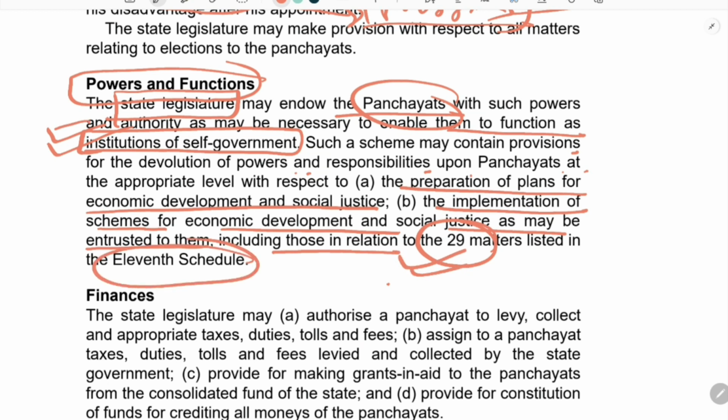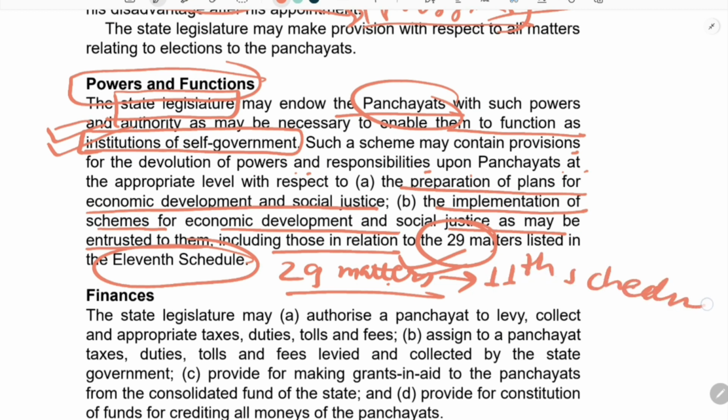As I told you earlier, there are 29 matters which are enlisted in the 11th schedule. It means that these are the 29 areas where the Panchayati Raj deals.